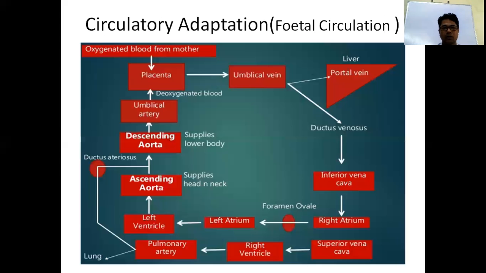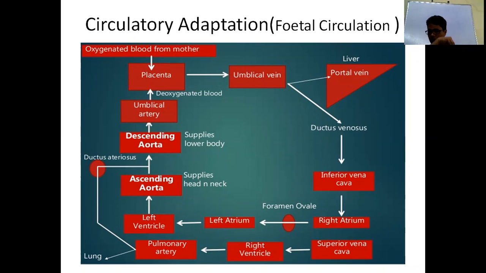So what about the circulatory adaptation? What is the fetal circulation? From the placenta, the oxygenated blood comes through the umbilical vein, through the portal vein or ductus venosus to the inferior vena cava, from the inferior vena cava to the right atrium, and from the right atrium through the foramen ovale, oxygenated blood goes to the left atrium, then the left ventricle, and it supplies only the head and heart.